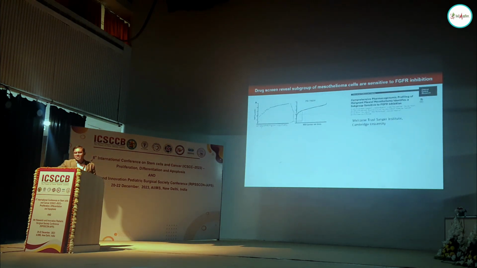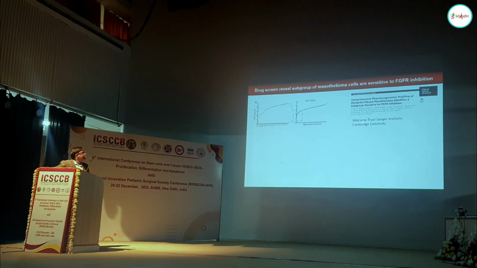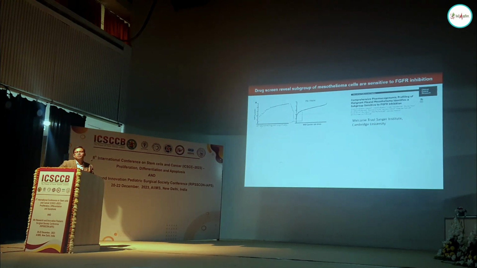But before finding these FGFR inhibitors, we already had a paper where we collaborated with the Wellcome Trust and the Cambridge Institute. With that institute we have a big collaboration and do combinatorial drug screening with a 1,000 cell line panel. Basically we have data on 889 cancer cells across all tissue types. If you look at the effective doses where the FGFR inhibitor is quite effective, we see a lot of mesothelioma cell lines present there.